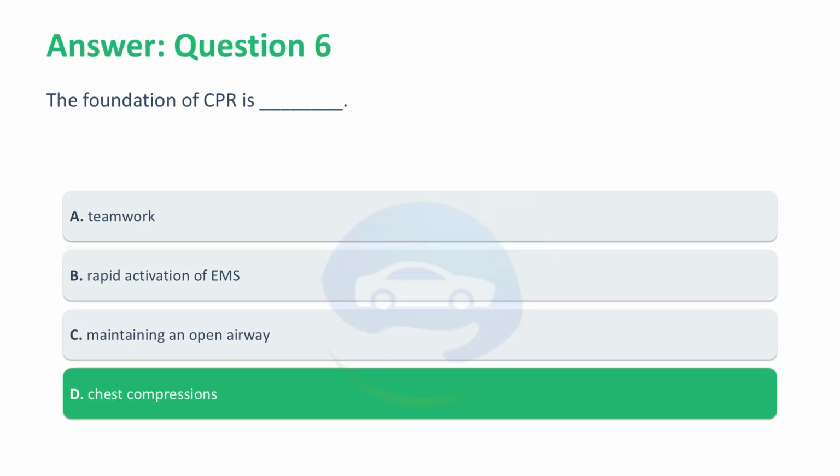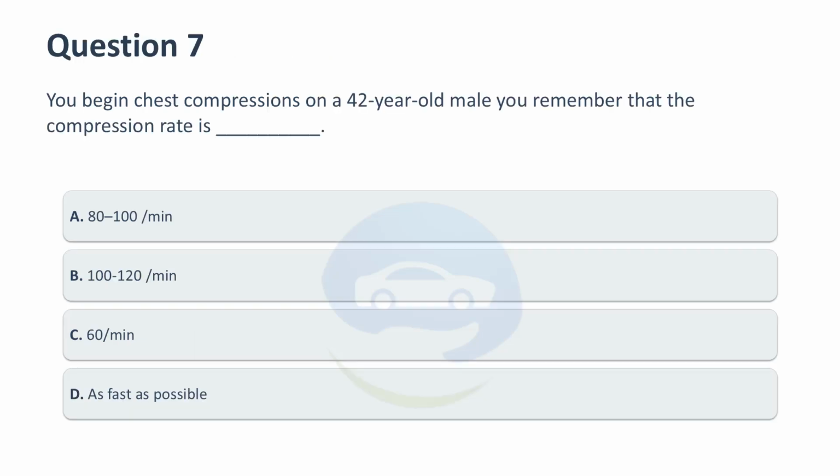Correct answer, D. Chest compressions. The foundation of CPR is chest compressions. You begin chest compressions on a 42-year-old male. You remember that the compression rate is: A. 80 to 100 per minute. B. 100 to 120 per minute. C. 60 per minute. D. As fast as possible.